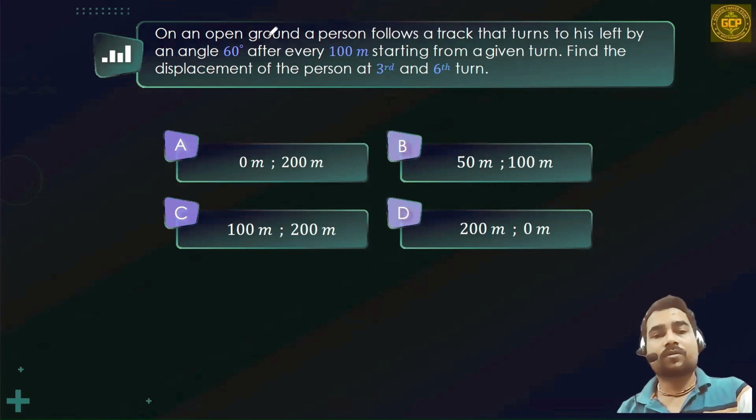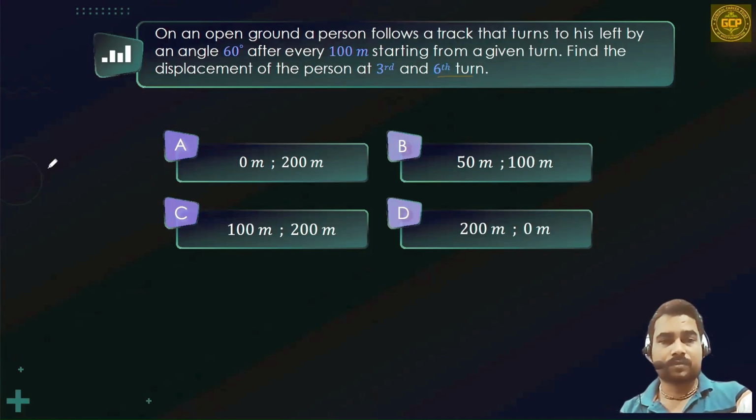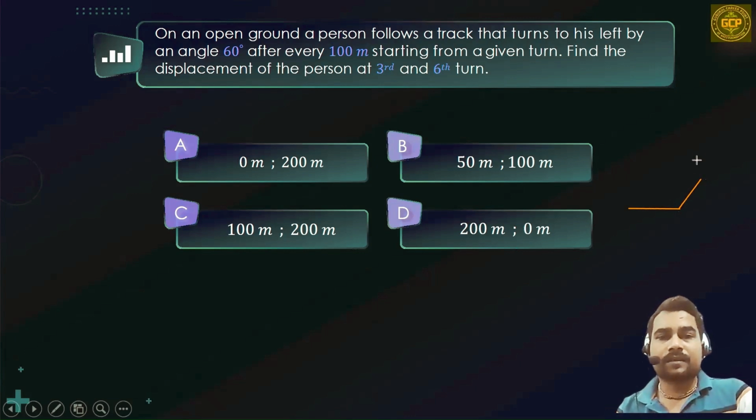The question is, on an open ground, a person follows a track that turns to his left by an angle of 60 degrees after every 100 meters starting from a given point. Find the displacement of the person at the third and sixth turn. Okay, so let's try this one. A person follows a track which turns at 60 degrees after every 100 meters.